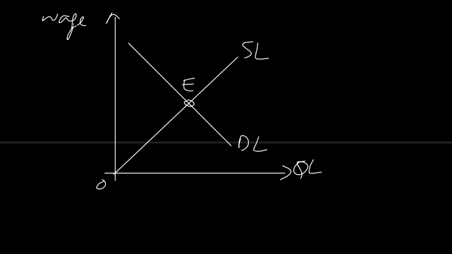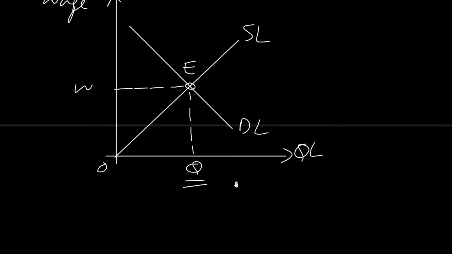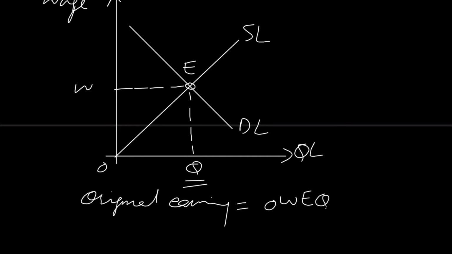And at equilibrium point E, worker is working for this much hours, this is number of hours worked, and this is wage rate. The current job worker is doing is giving him wage rate equal to OW, and he is working for OQ number of hours. So his original earning is equal to OWEQ. If we multiply height and base, we will get total earning OWEQ.